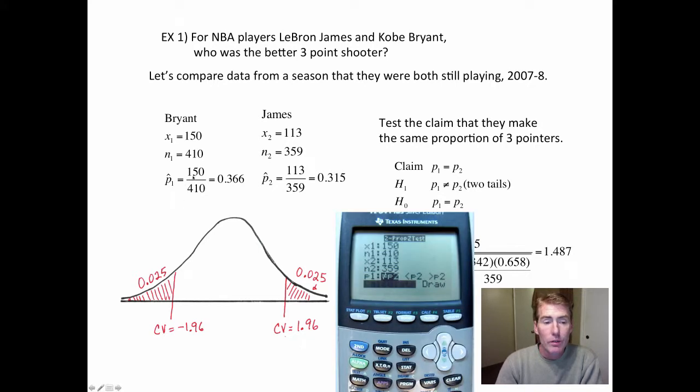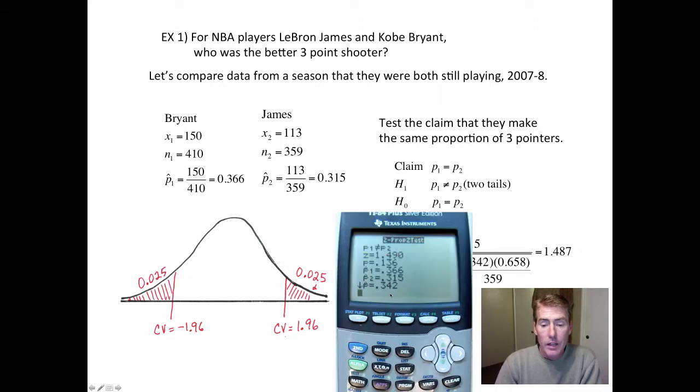One thing you have to watch out for is sometimes they put n first and then x, and then people will automatically put n first and then x. But on the calculator, you have to put x first, the smaller number, then n, the bigger number. X, the smaller number, n, the bigger number. And this makes it two-tailed. All right, so let's see.